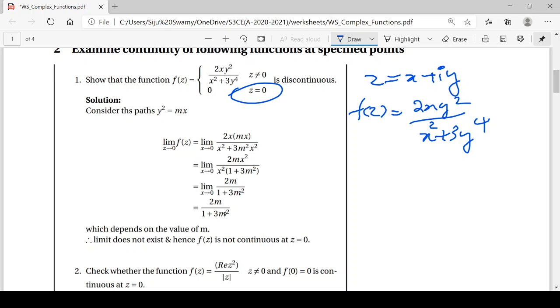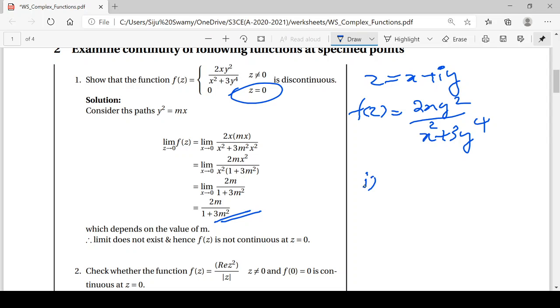In that case, the limit becomes an expression in terms of m, where m is the slope of this curve. So when m changes, this limit varies. So this function does not have a unique limit at the point z equal to 0. Hence this function is not continuous at the point.